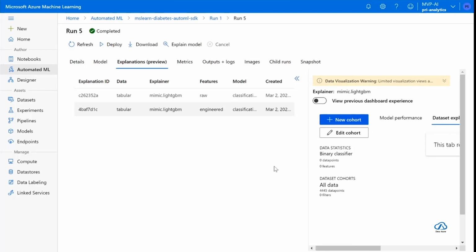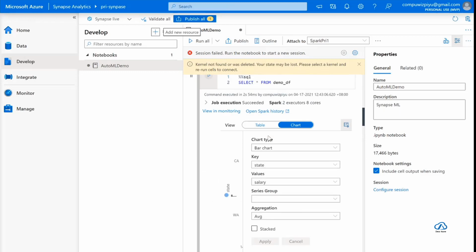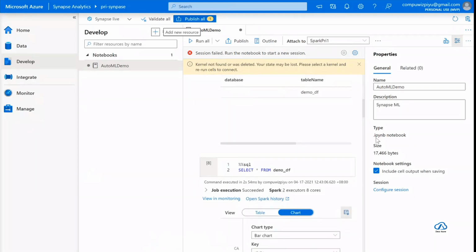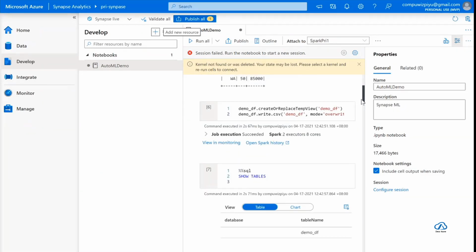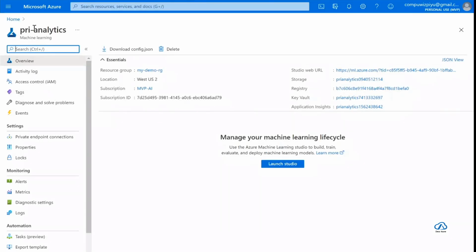Okay, so my point here is not to show you the automated ML. My point is, when you're operating within the Synapse and you want to have machine learning integrated into Synapse, you don't even have to go to the tabs and do stuff. Like you created your Synapse resource, you just have to create your machine learning resource.